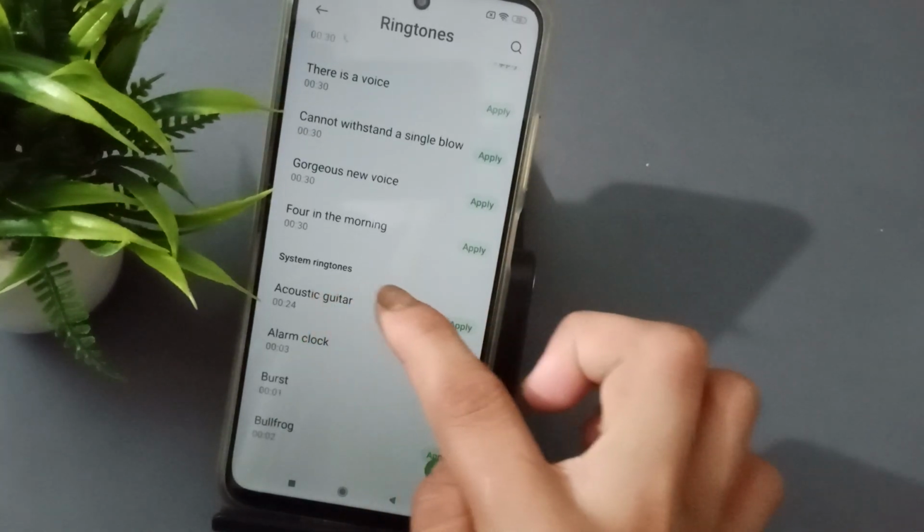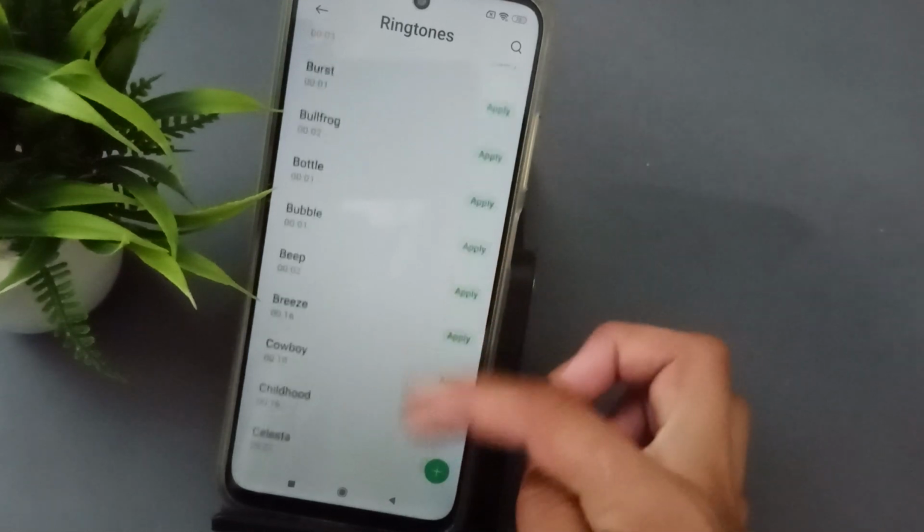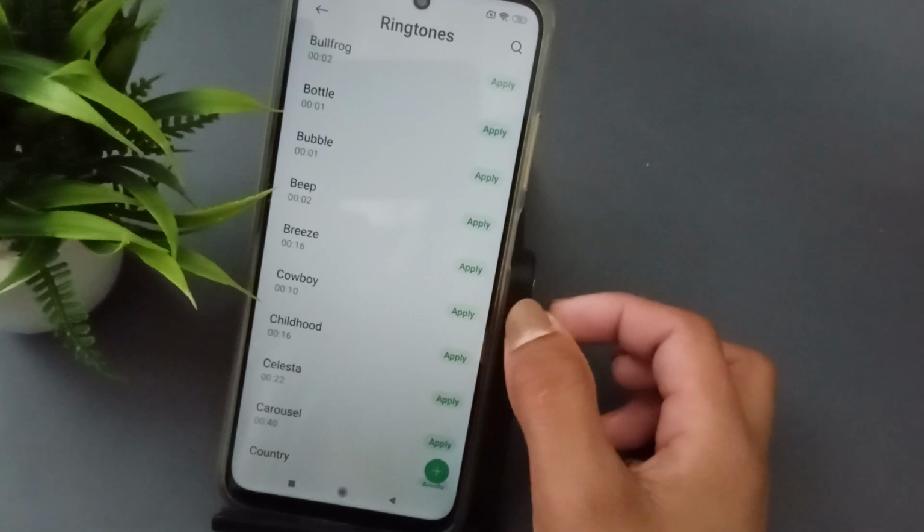Here is the system ringtone. If you want to apply this one or this one, you have so many here. You can apply it here, that's right, then tap Apply.